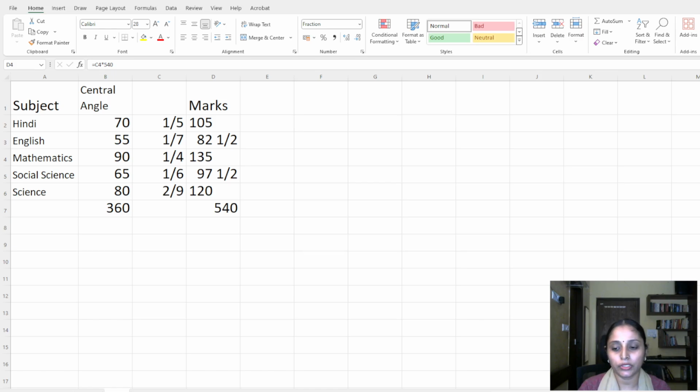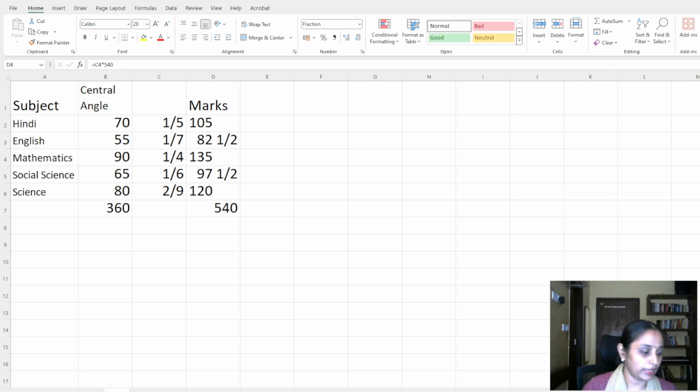So the total 105 plus 120. Let me write down 120 plus 105, which is nothing but 225. So now 232 and a half or 232.5 is clearly more than 225, right? So the answer to this question, is it more?